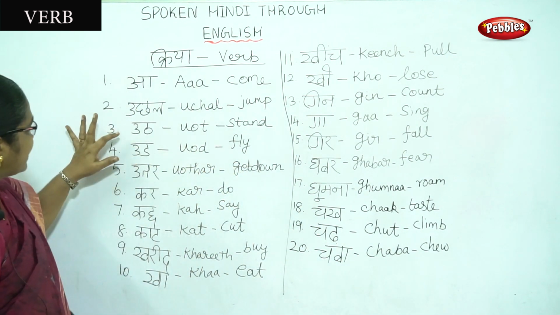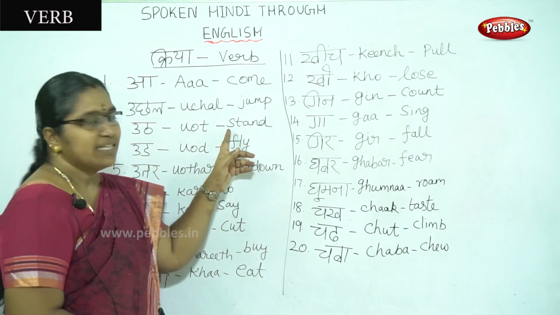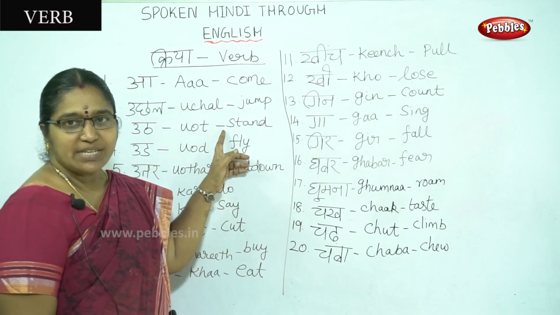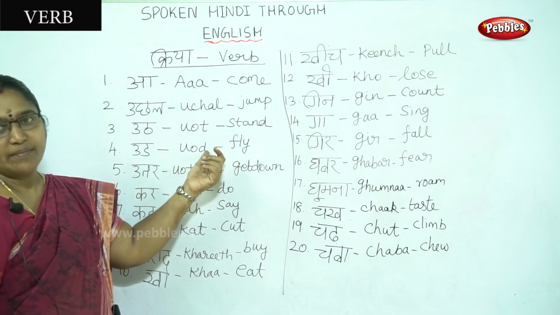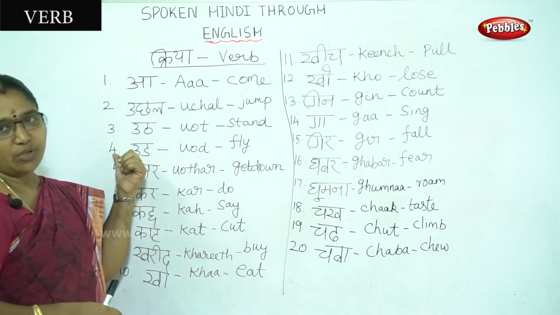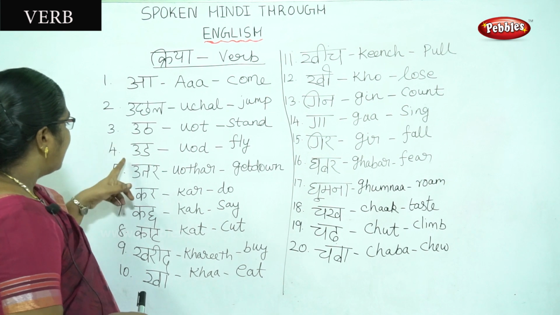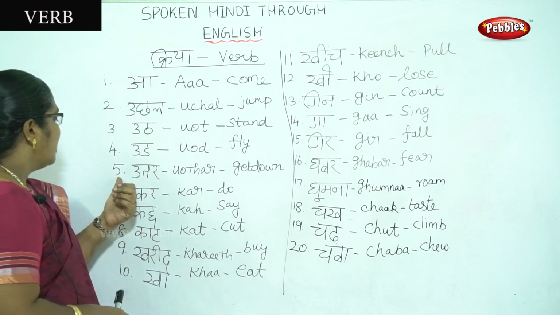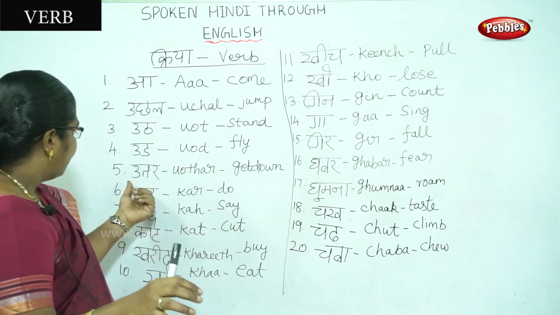There is a difference between uth and ud. Uth means stand here, and ud means fly. There is a simple difference between the third and fourth one. Now let us go to the fifth one.